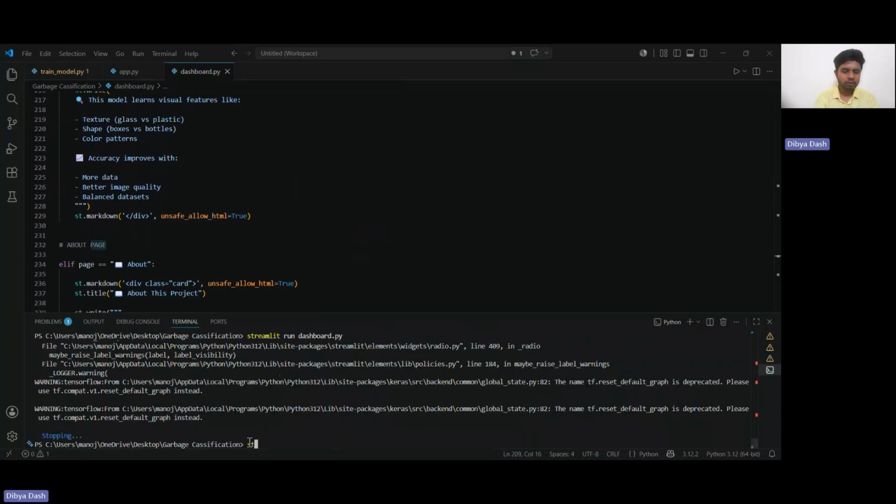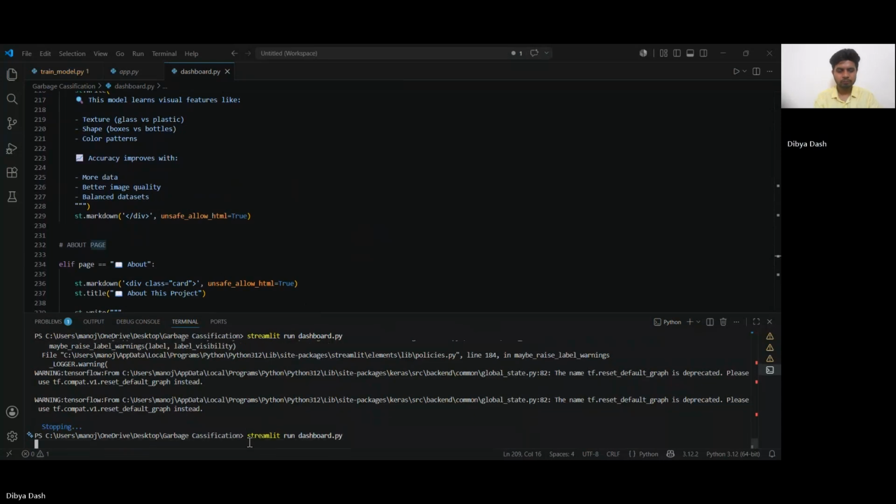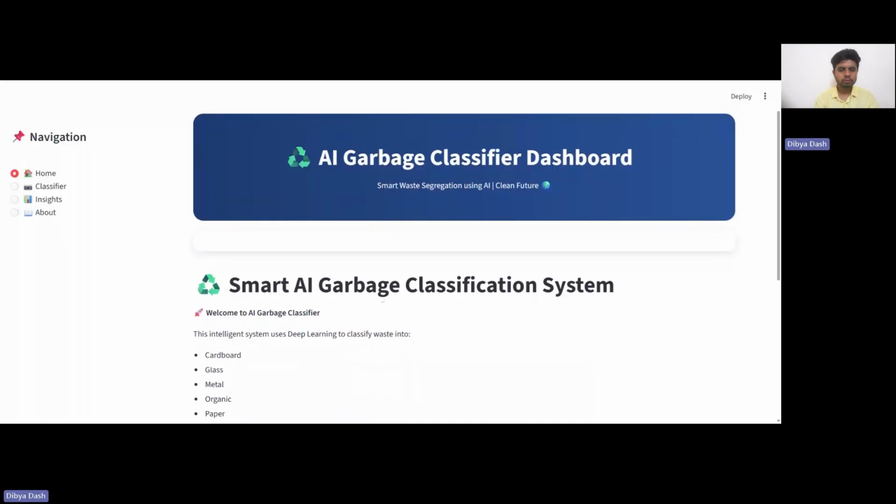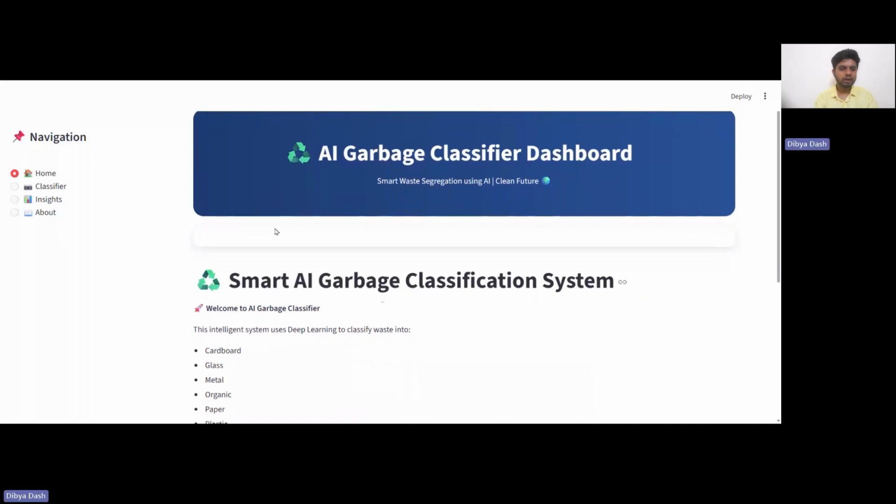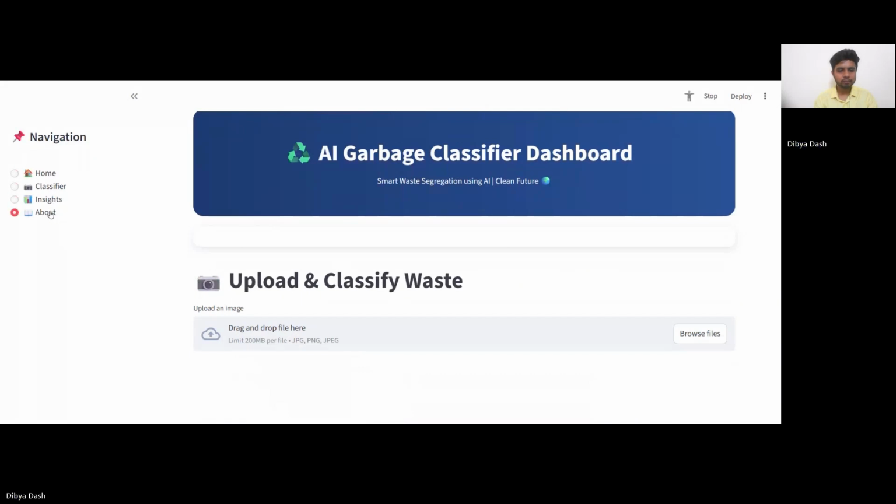So let me run this dashboard using the command streamlit run dashboard.py. So here you can see the dashboard that I've created. On the left-hand side, you can navigate from home, classifier, insights, and about. So these are the four pages that I have created.